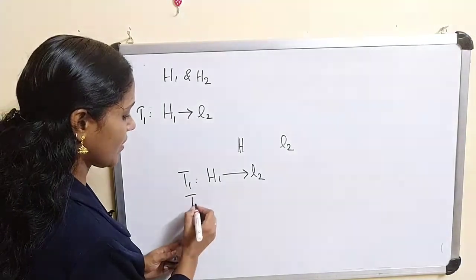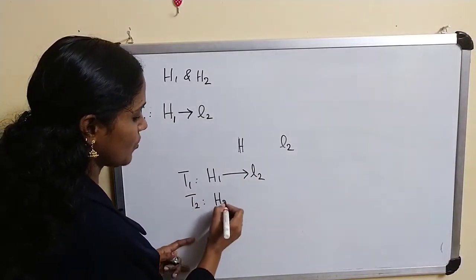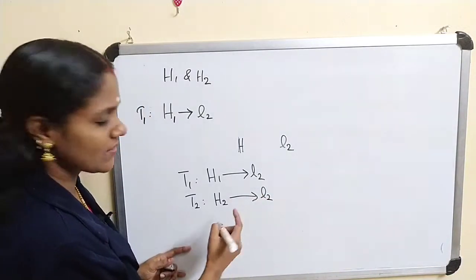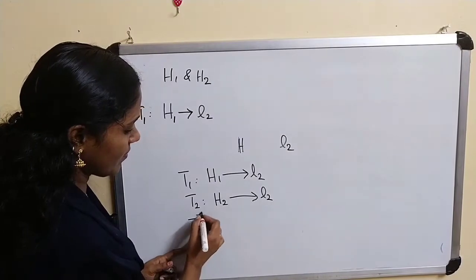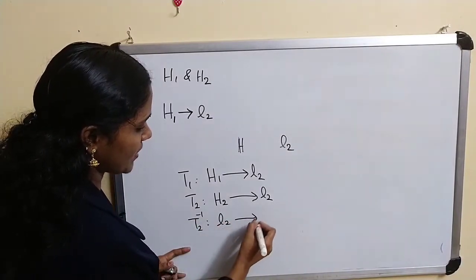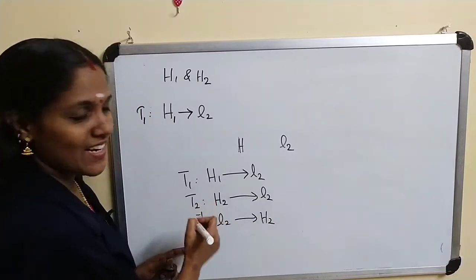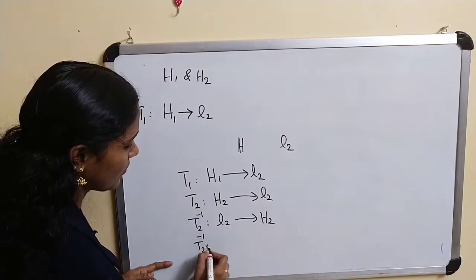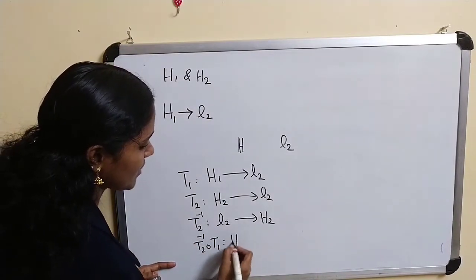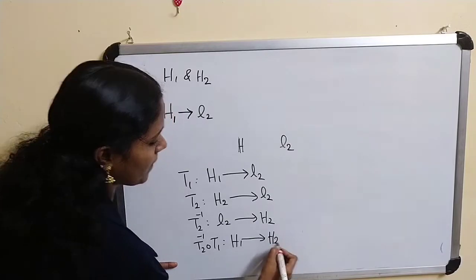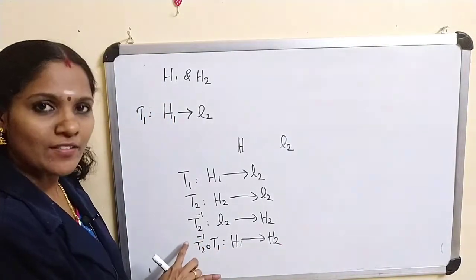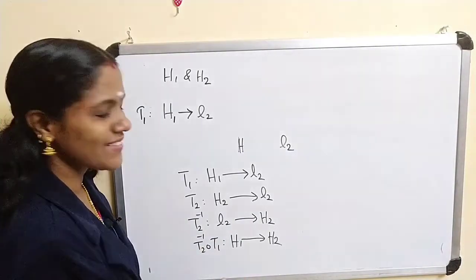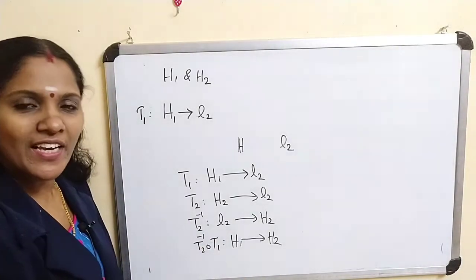Using the same result, we can prove some T2 from H2 to L2 is linearly isometric, one-one and onto, therefore it is invertible. Therefore T2 inverse is a map from L2 to H2. If you consider the composition T2 inverse composed with T1, it is a map from H1 to H2. As these are isometries, the composition is also an isometry. Therefore this implies H1 and H2 are isometrically equivalent.